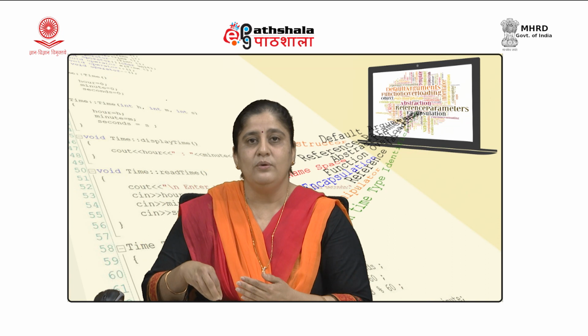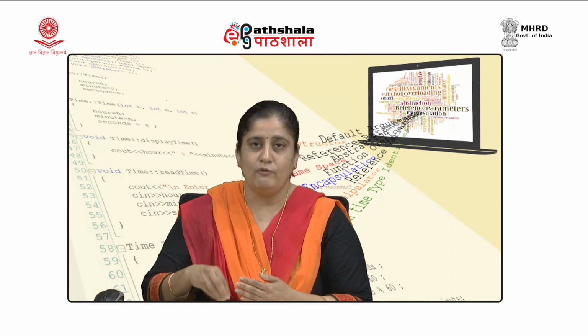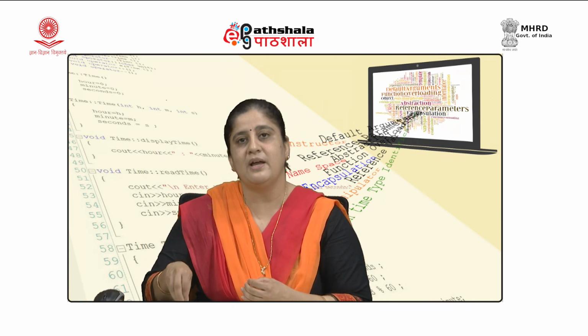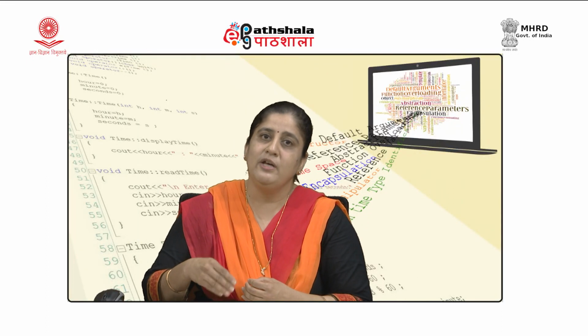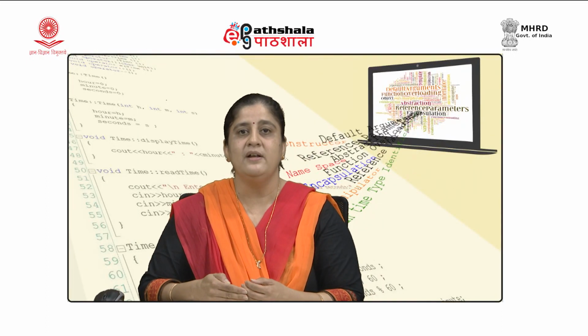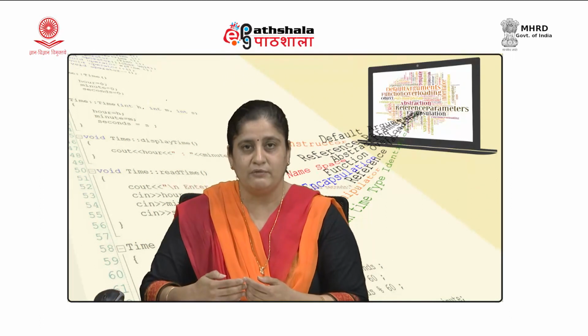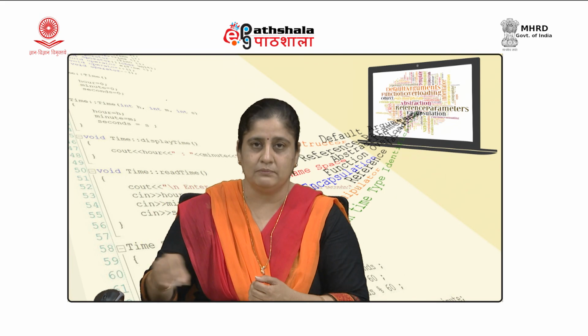In that scenario, namespace can be of some help. What we can do is we can define these different libraries into different namespaces, and we can use these namespaces to indicate that function of which namespace we are trying to use at a given point of time.